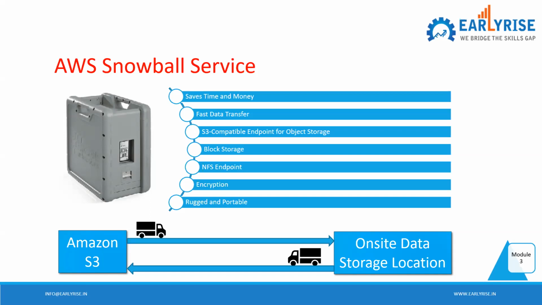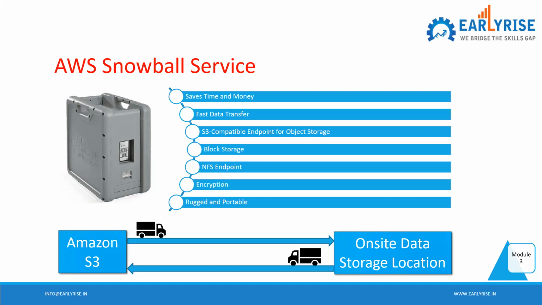Just think of a situation where you want to collect data from, say, a ship, or some military outpost far away, any very remote location where you cannot think of internet connectivity.